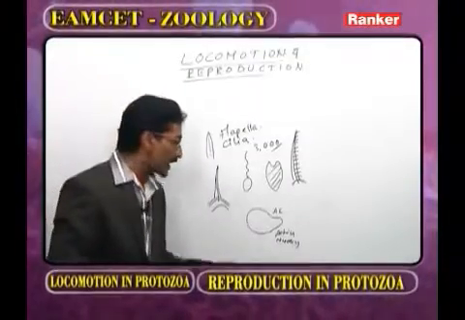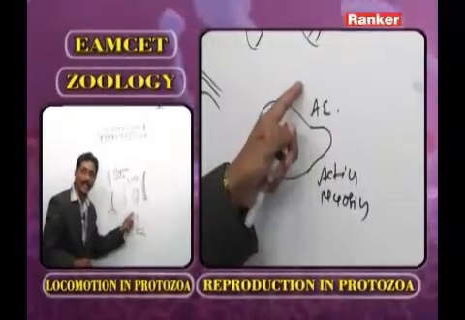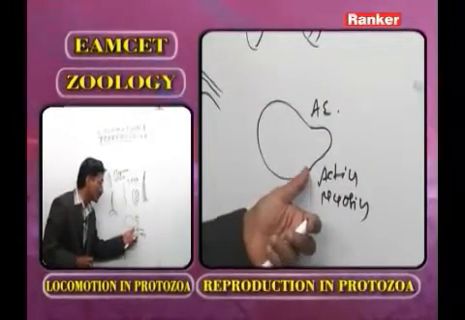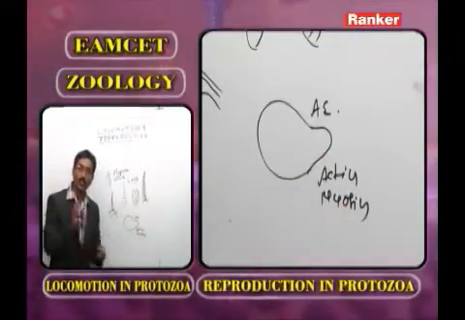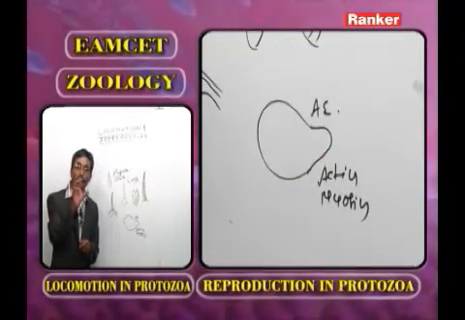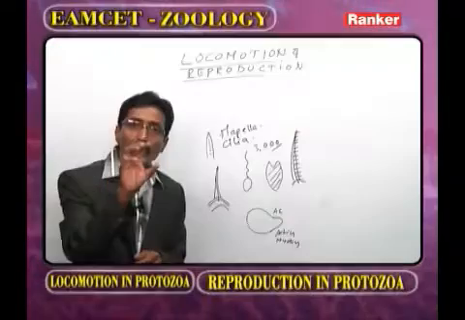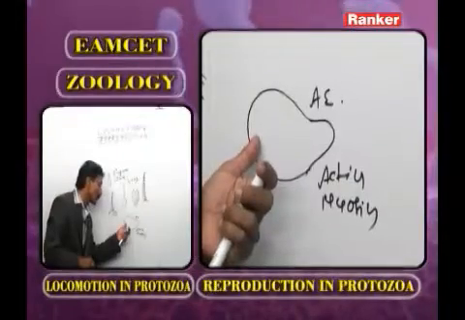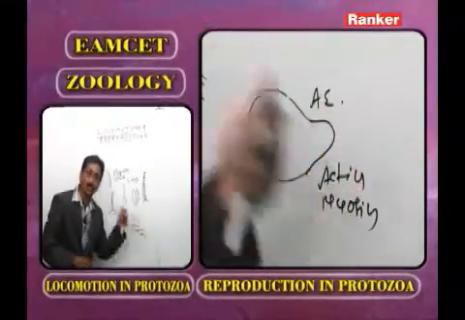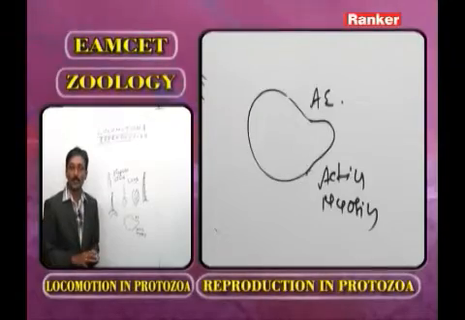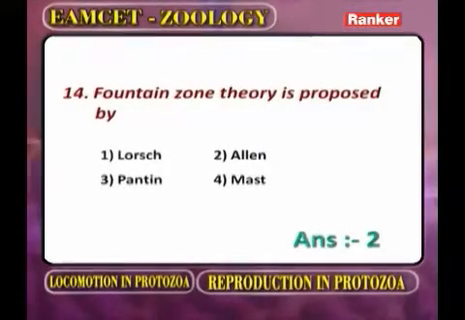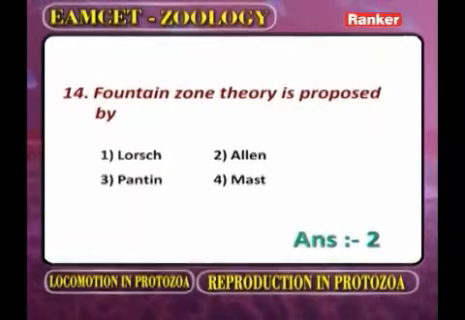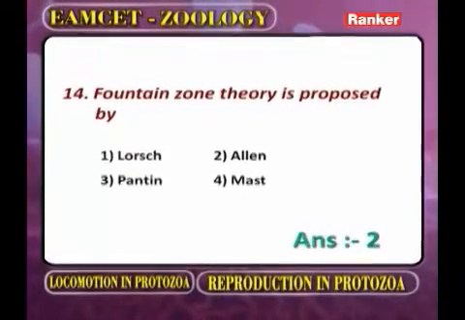According to the fountain zone theory, in the body of amoeba, at the advanced anterior end, the actin molecule glides on myosin molecule, so that at the advanced end a pressure drag develops. With the help of this pressure drag from the posterior end, the plasma cell moves forward. Now fountain zone theory is proposed by one Lars, second Allen, third Pendin, and fourth Mast. What is the correct answer? Allen. Now we go for the next question.